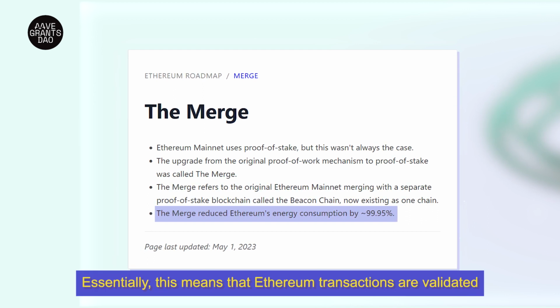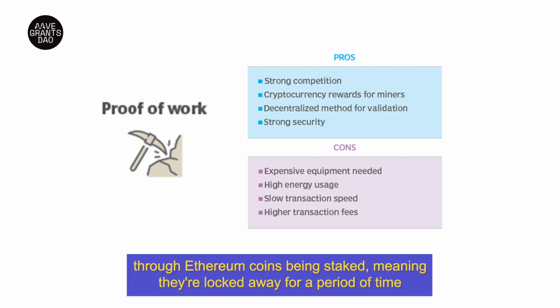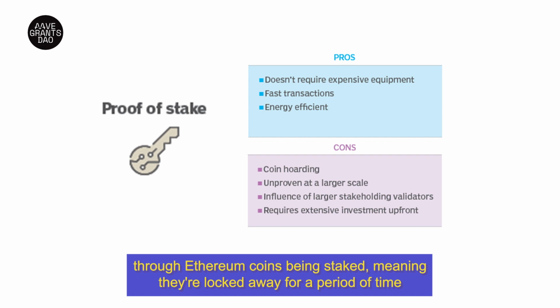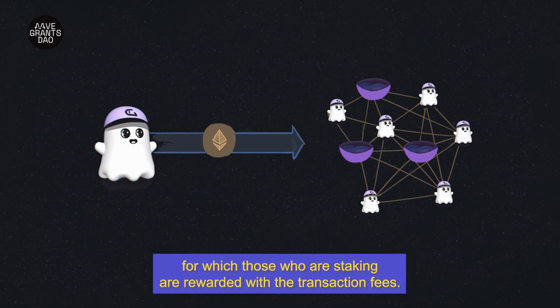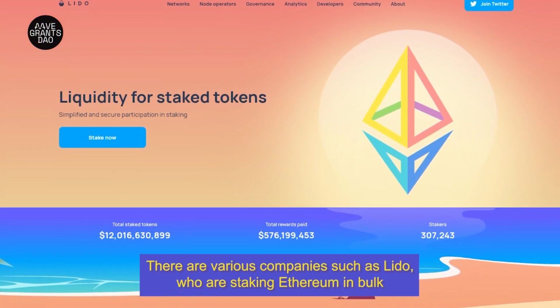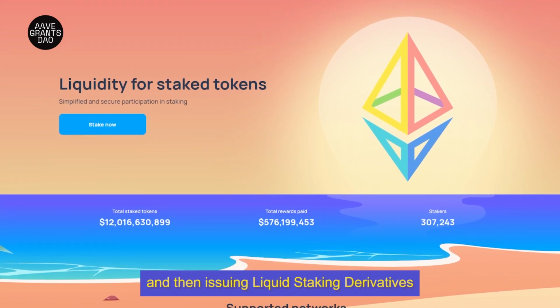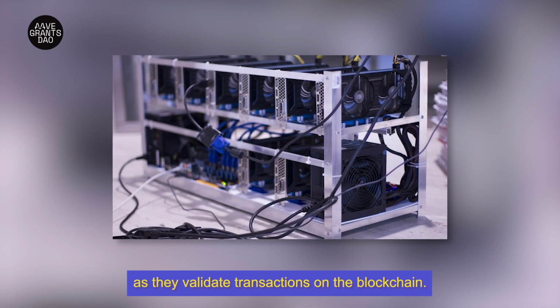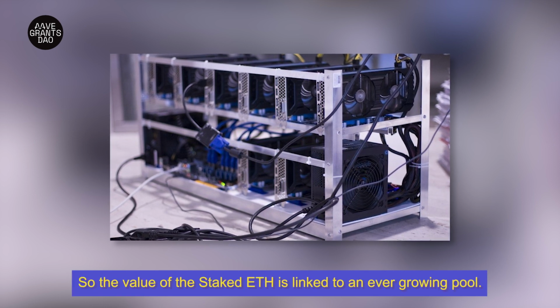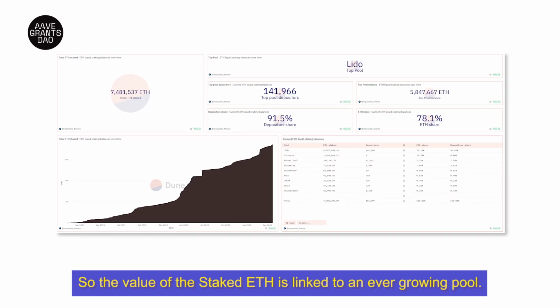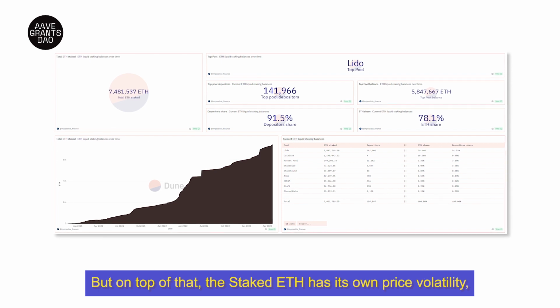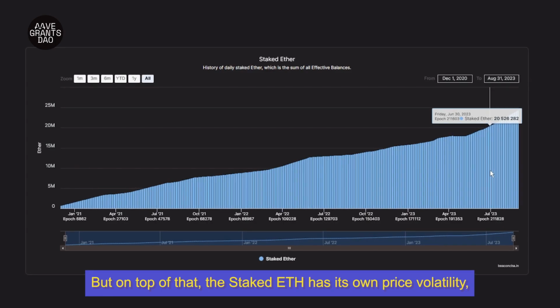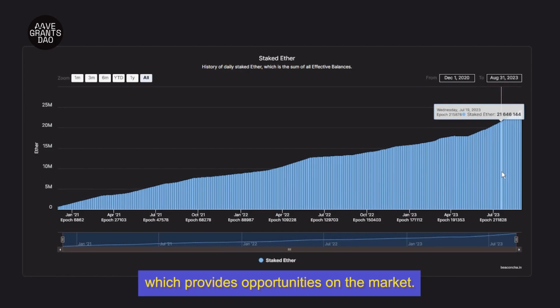Essentially, this means that Ethereum transactions are validated through Ethereum coins being staked, meaning they're locked away for a period of time for which those who are staking are rewarded with transaction fees. There are various companies such as Lido who are staking Ethereum in bulk, and then issuing liquid staking derivatives, as they validate transactions on the blockchain. So the value of the staked ETH is linked to an ever-growing pool. But on top of that, the staked ETH has its own price volatility, which provides opportunities on the market.